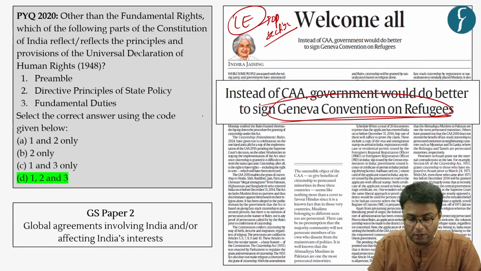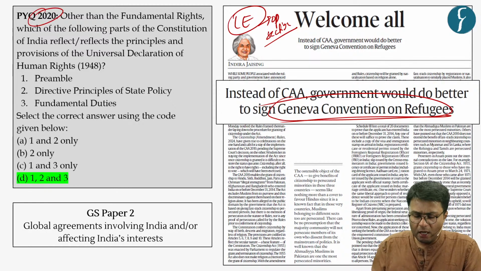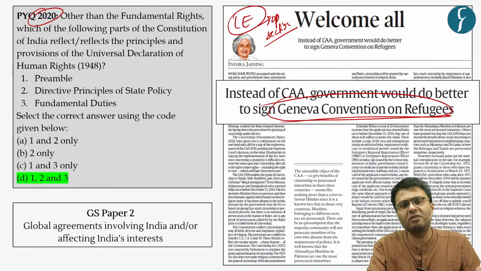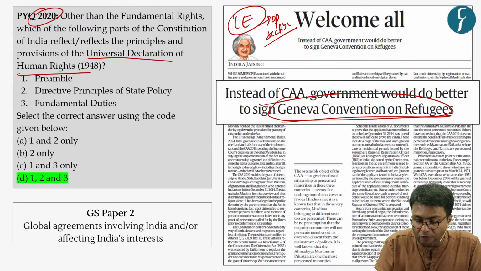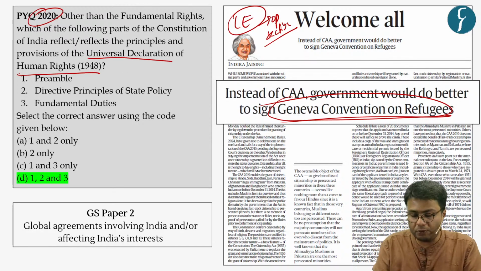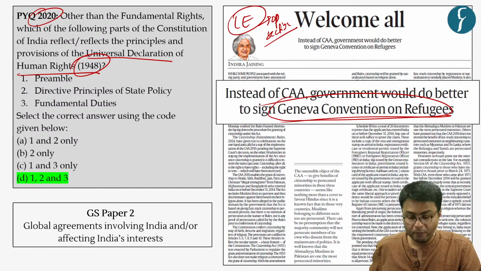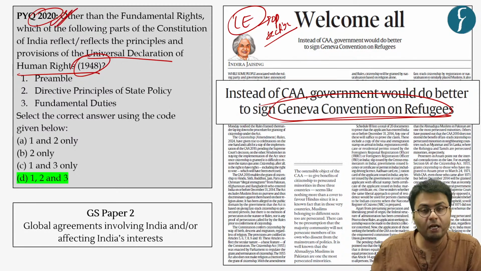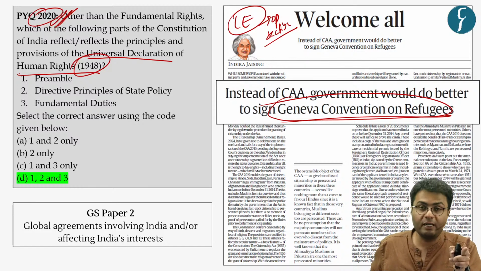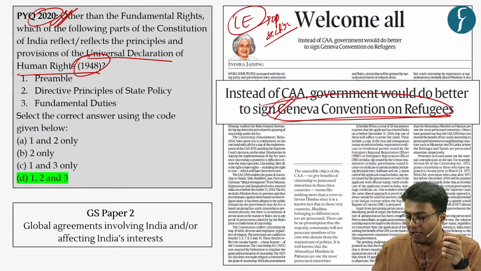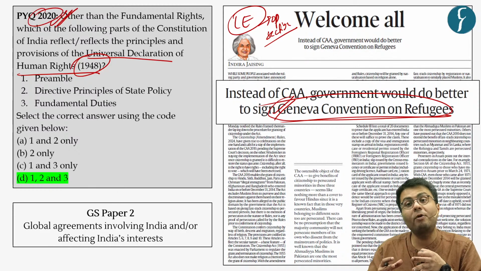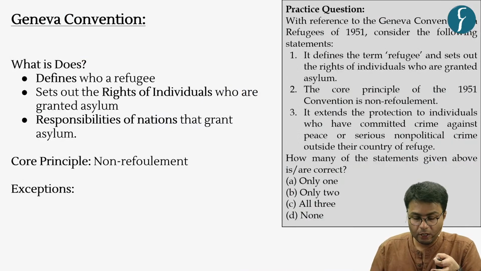This is because UPSC from time to time asks questions on various conventions and agreements. For example, the Universal Declaration of Human Rights, which was signed in the year 1948, and this question appeared in the year 2020, which was quite recent. You can understand the topic, that is the Geneva Convention on Refugees. It is important from the prelims perspective.